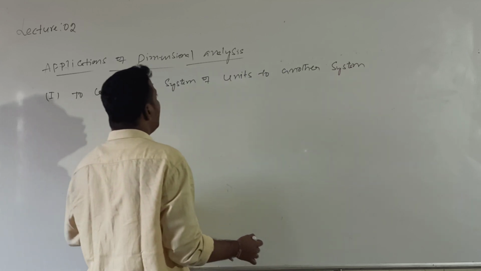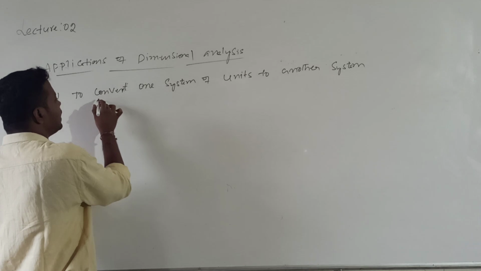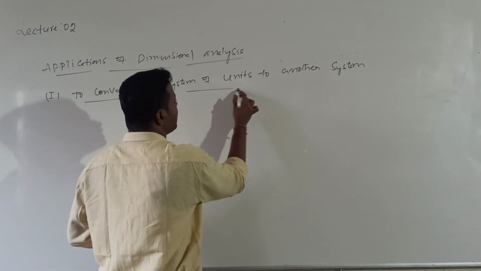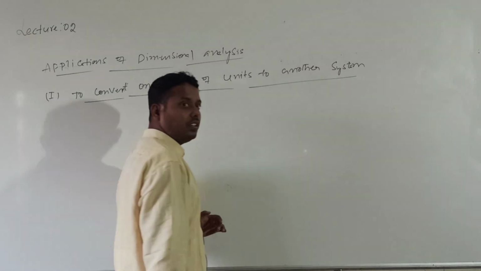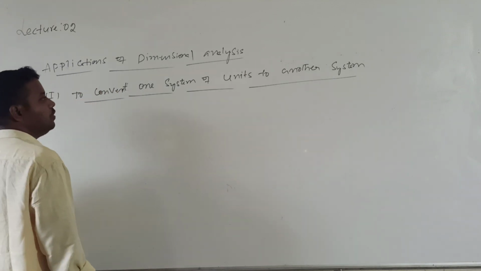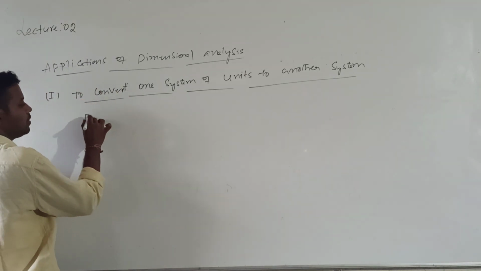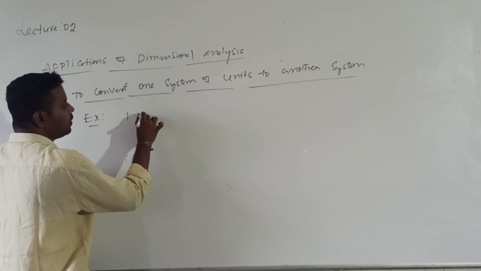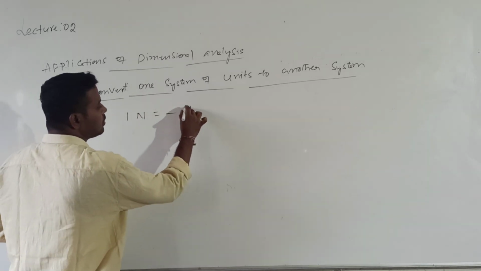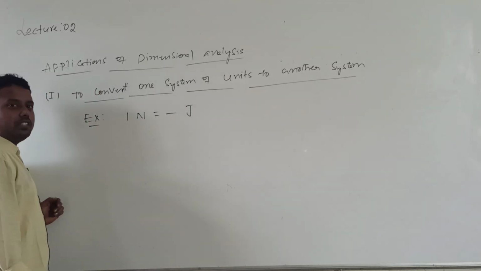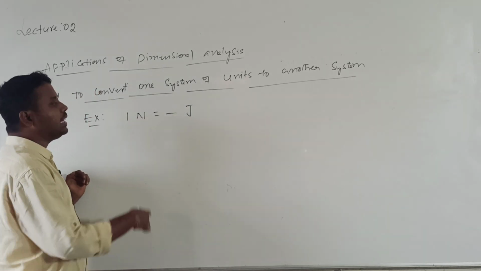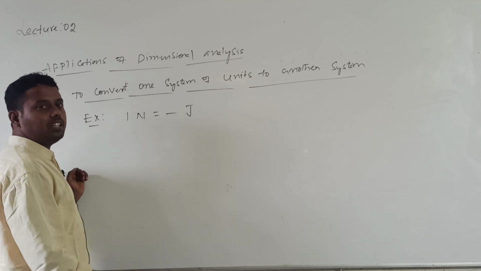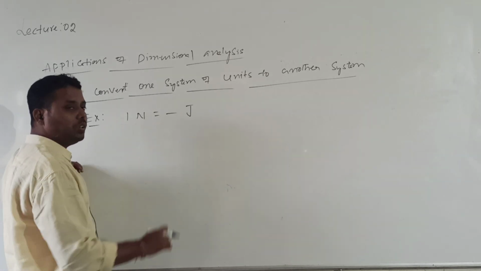To convert one system of units to another system, we will use the dimensional formula or dimensional analysis. So I will take one example: I want to calculate 1 Newton is equal to how many dynes. Without dimensional analysis also I can convert, and using dimensional analysis also we can convert.